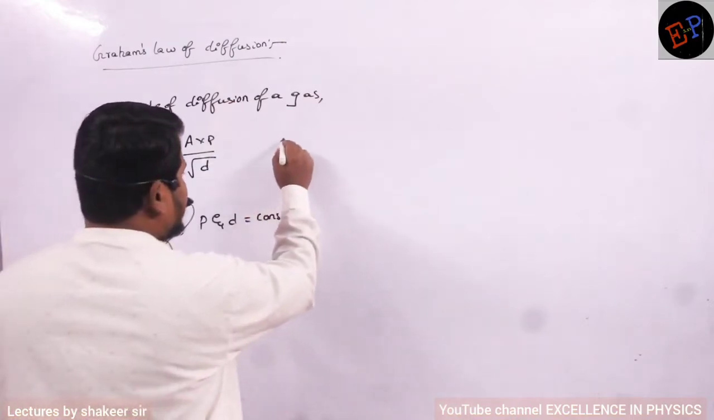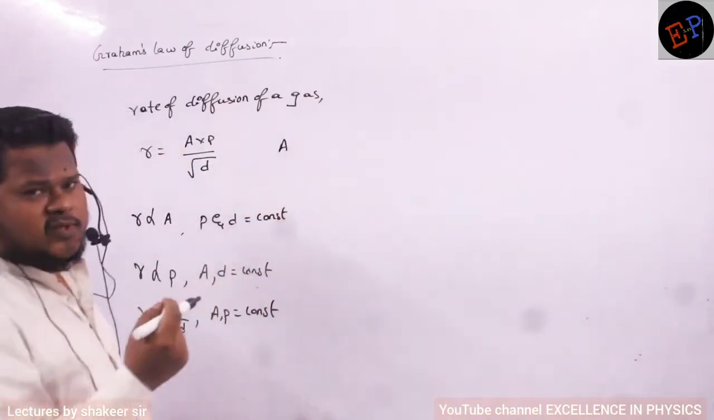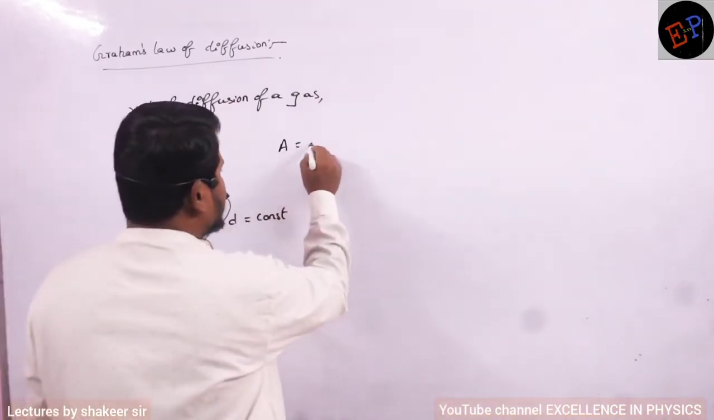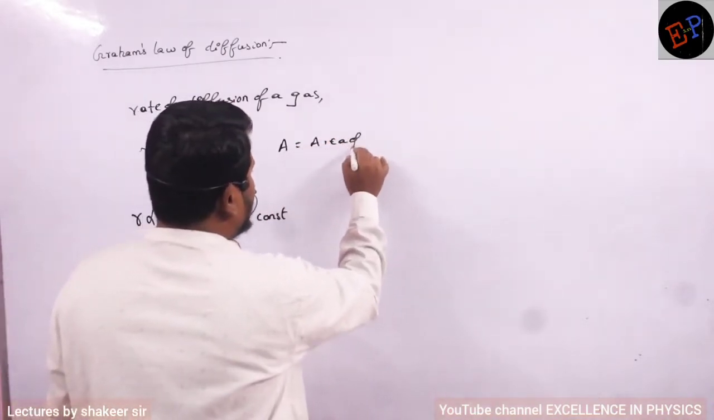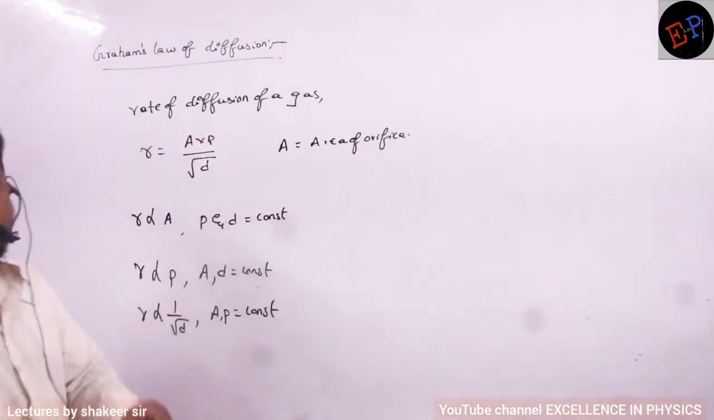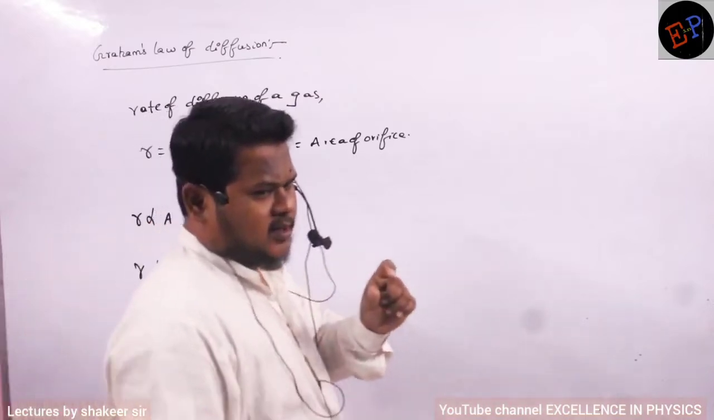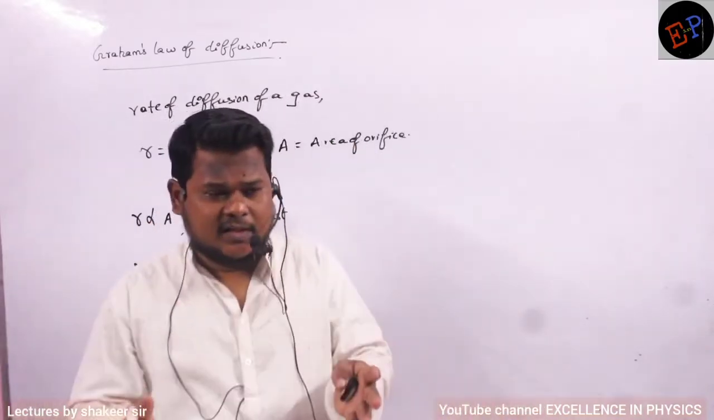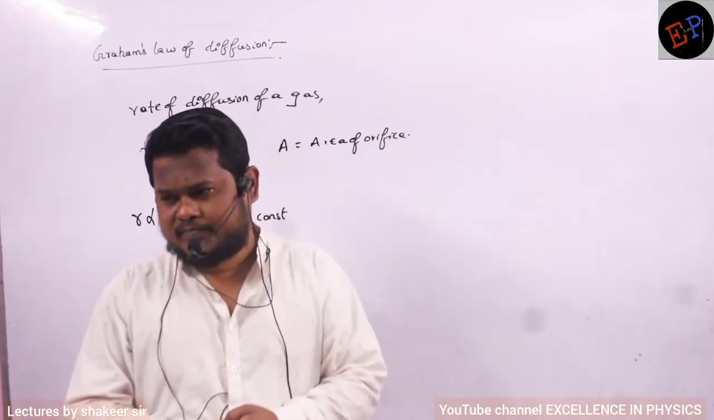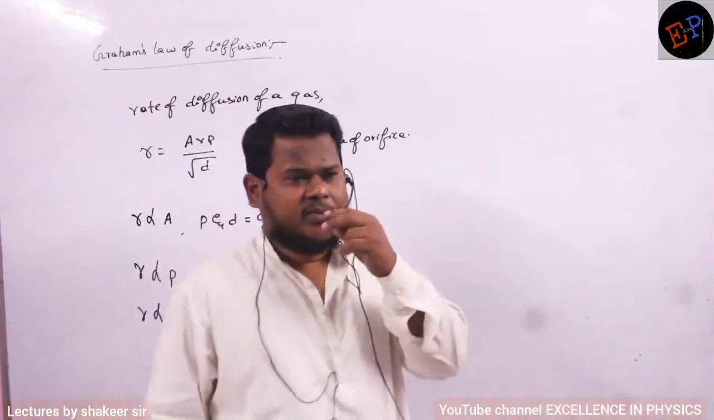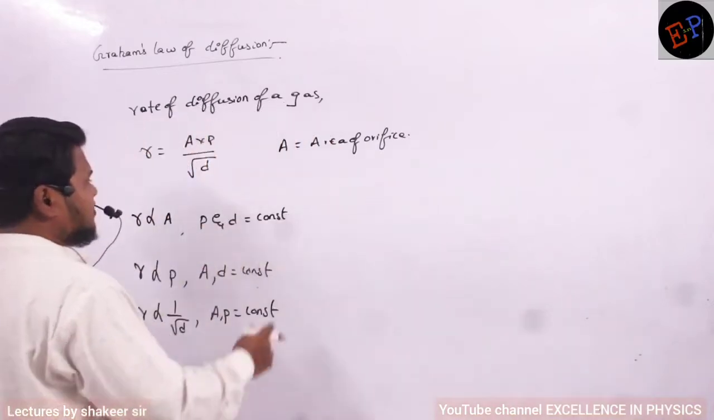Now what is A here? A means area of the hole which you have made in that container. Or you can call it the area of the orifice. Orifice means hole. So if you make a hole in a container, gas leaks out, no? Why does gas leak out? Because inside the container the pressure must have been greater. So gas always tries to flow from a higher pressure region to a lower pressure region. So A is the area of the orifice.